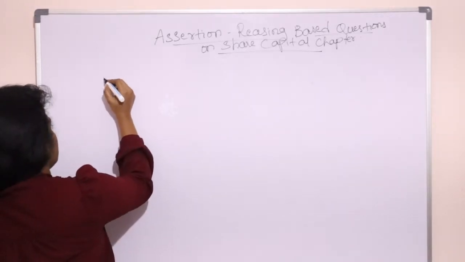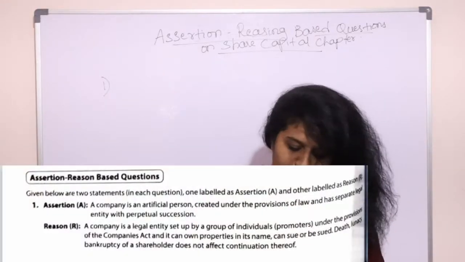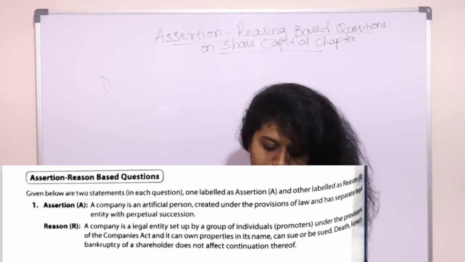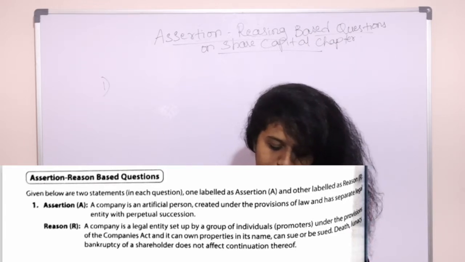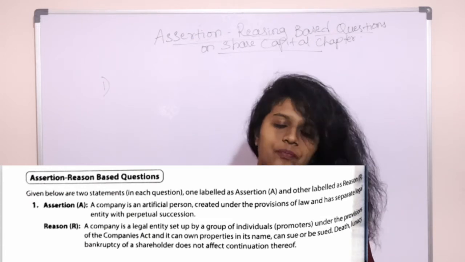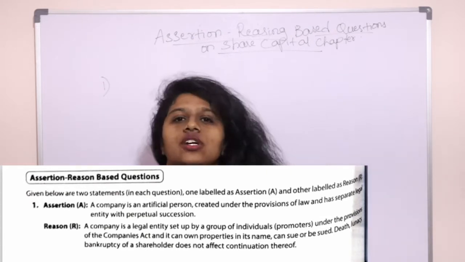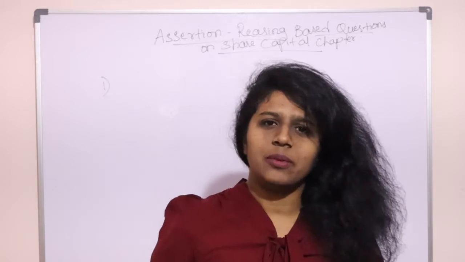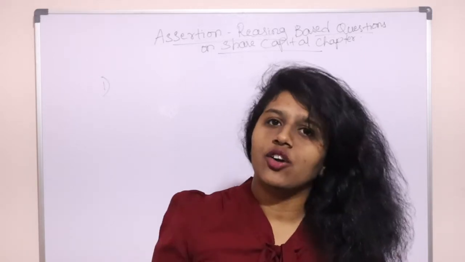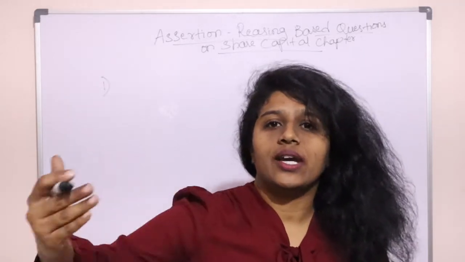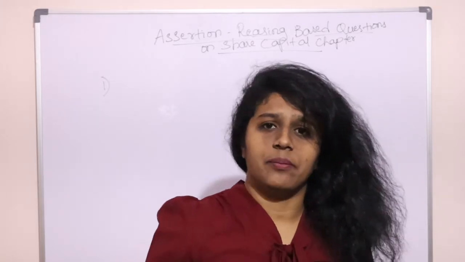Question number 1. In the first question: a company is an artificial person created under the provisions of the Act, the provisions of the law, and has a separate legal entity with perpetual succession. A company is an artificial person. Yes, it is an artificial person because it can enter into contracts, it can sue someone, and someone can sue the company.